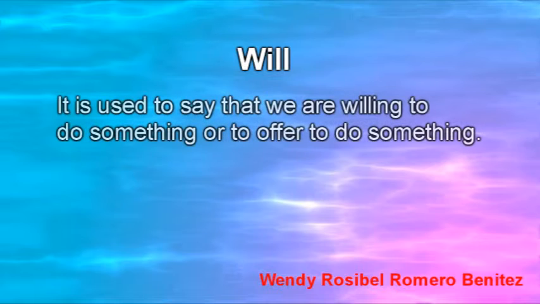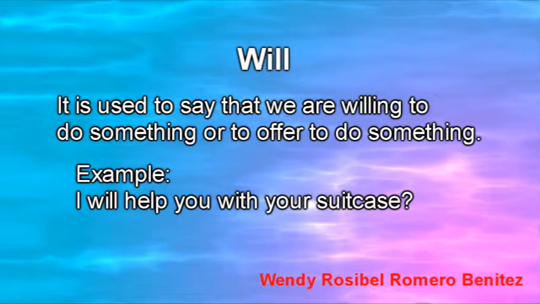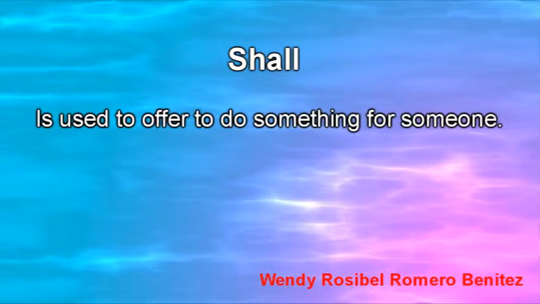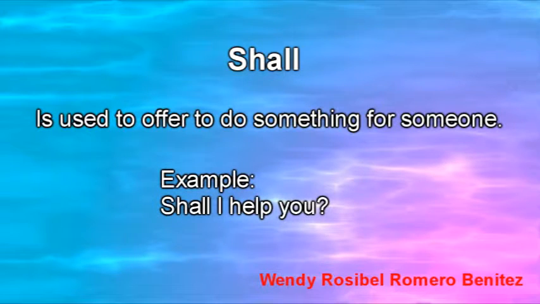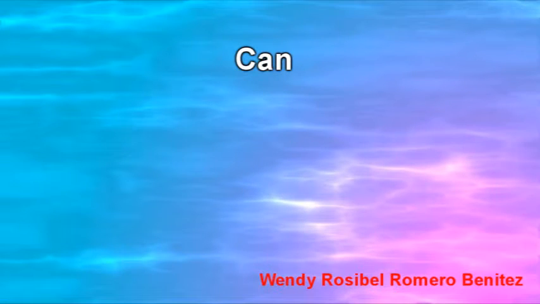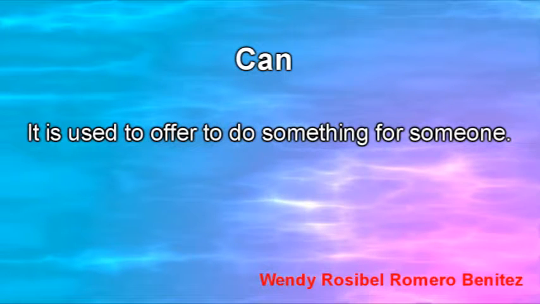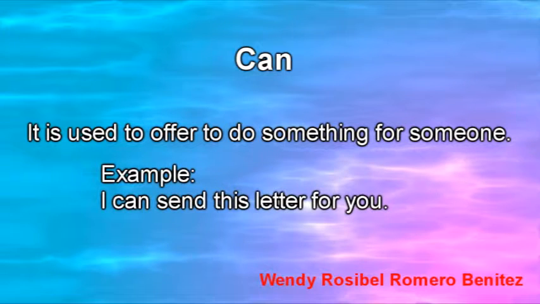Will. It is used to say that we are willing to do something or to offer to do something. For example, I will help you with your suitcase. Shall. It is used to offer to do something for someone. For example, shall I help you? Can. It is used to offer to do something for someone. For example, I can send this letter for you.